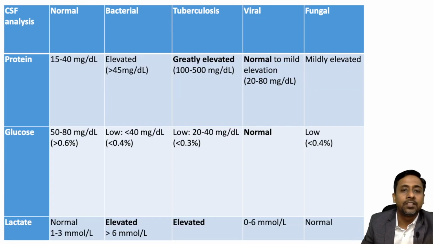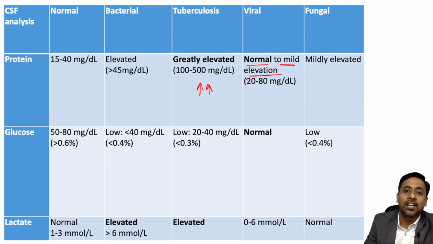Protein, if you see, is also increased in all four types of meningitis, like the WBC count, but this time the protein is greatly elevated in case of tubercular meningitis, and it is normal to mildly elevated in case of viral meningitis. So in viral meningitis it is the least increased and it is greatly increased in case of tubercular meningitis.